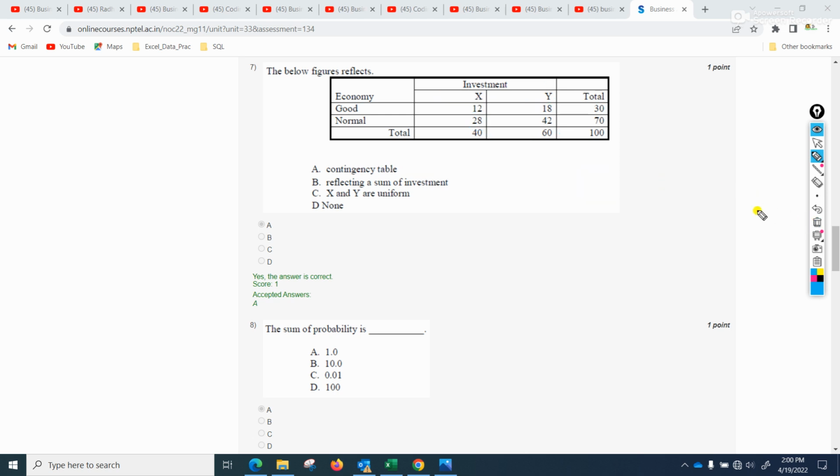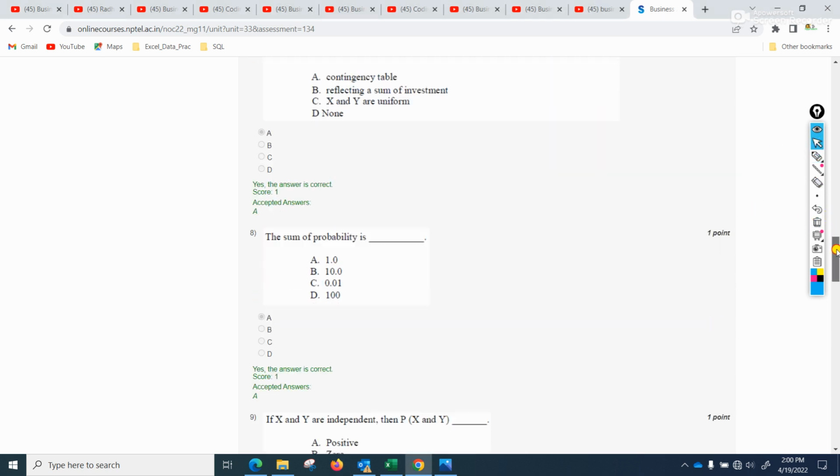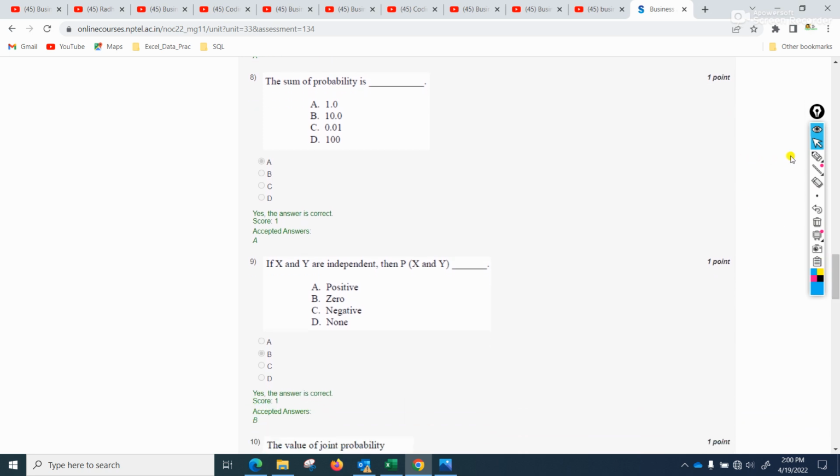Okay, now, the sum of probability is always 1. This is a very simple question. Sum of probability is always 1. This we studied in 8th standard.